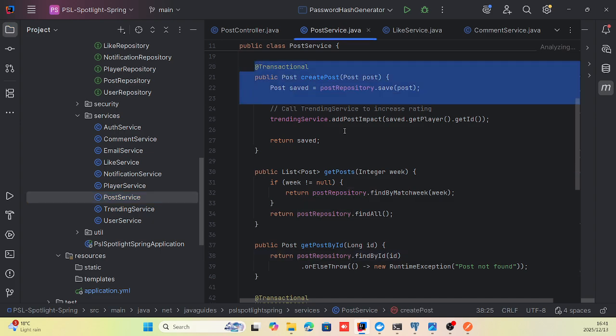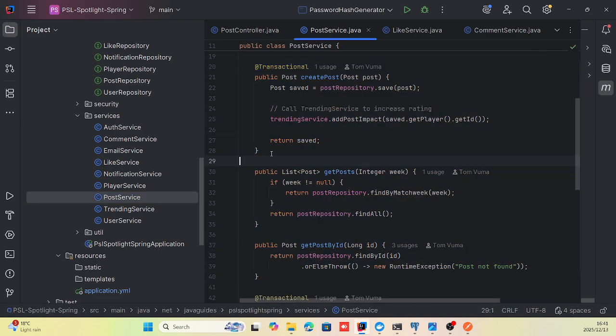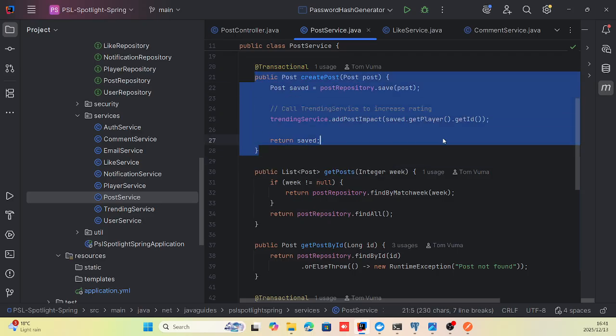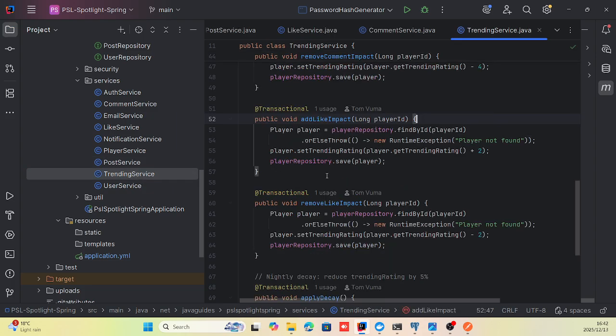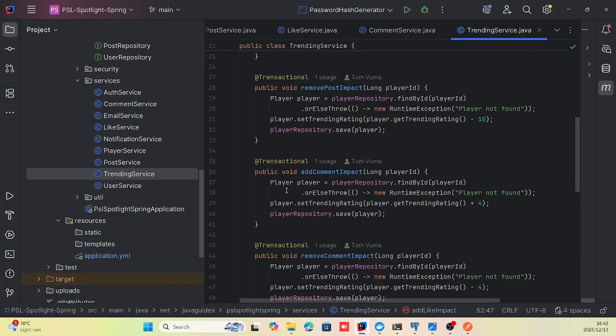Now create post we find here. This method is called to create the post. Sorry, over here. It saves the post to the database using the post repository. But remember, when you create a post, our add post impact method that I created, which comes from the trending service, is triggered. This add post impact method is the same as the other ones I explained from the trending service. It is triggered based on whether we create a post or not.